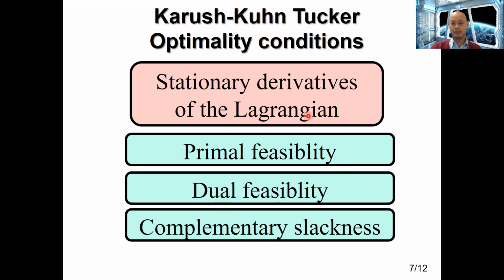So now this Lagrangian is a function of the primal variables and the dual variables. So what we want for the optimality conditions is that when you pick these primal variables, they must satisfy the constraints of the primal problem. And also for the dual variables, they must satisfy the constraints of the dual problem. So these are kind of obvious. And the last condition is complementary slackness, which is a technical condition which we also use to simplify our problem.